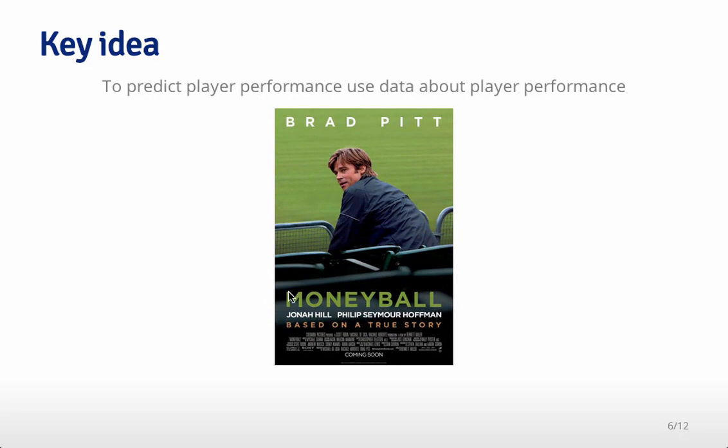So one example is what's called Moneyball. This was actually turned into a movie that starred Brad Pitt. But at the beginning, there were some people that were trying to predict how well players would perform, and in particular, how well they would perform in gaining wins for a baseball team in the United States. And what they would do is they would actually use information about that player's performance, as well as other players that were similar to them in the past, in order to predict how well that player would perform. So again, like predicting like.